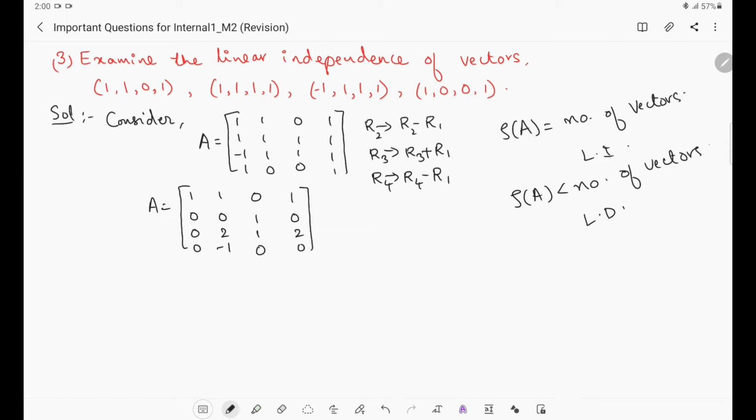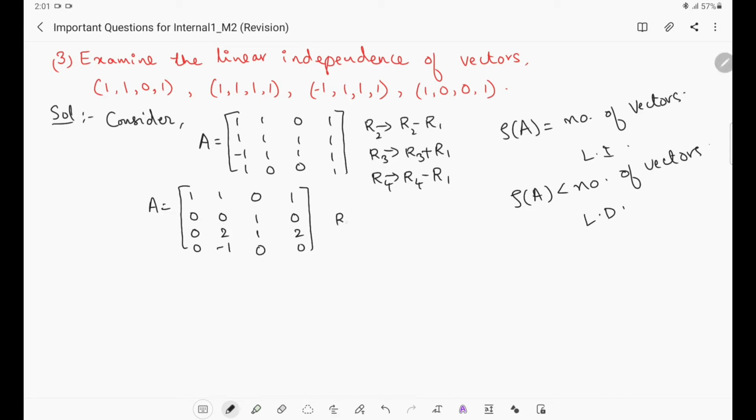Right. So after that, we have to make this entry as 0. Already it is 0. Then we have to make this entry as 0 and this entry as 0. But for making these two as 0, we cannot make use of this. If we make use of this, then because of this we will get non-zero entries here. So actually we have to make use of this one to make these two as 0, but already it is 0. So what we will do is we will interchange these two rows.